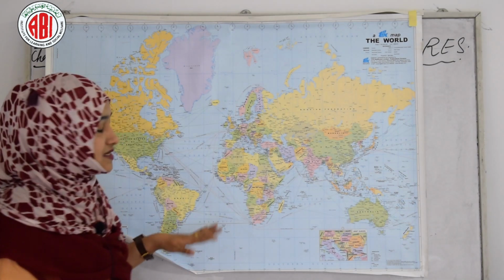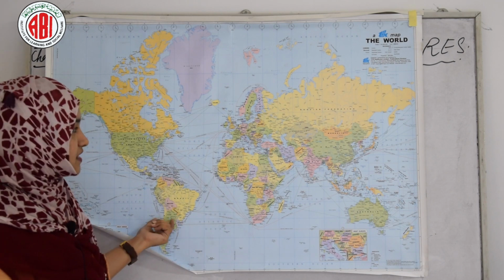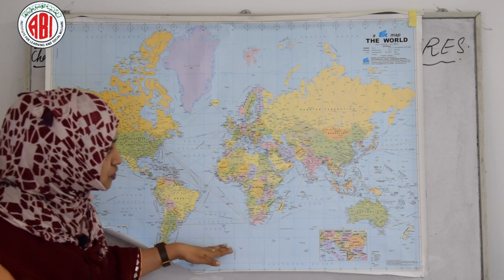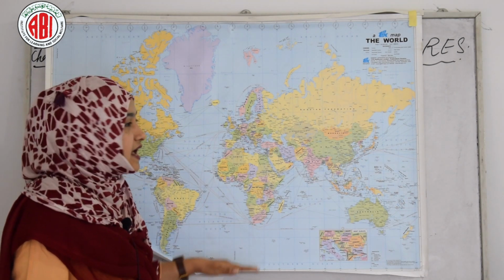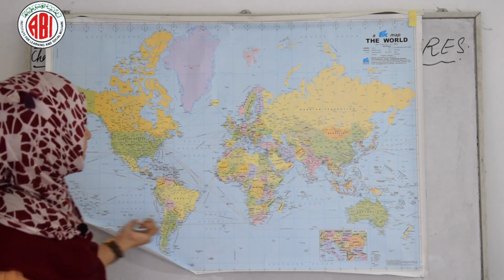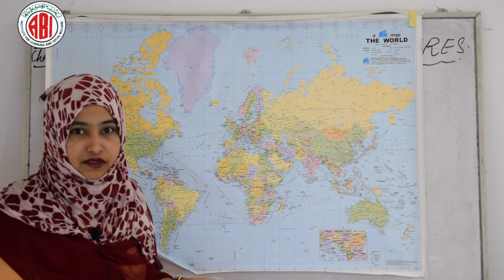Getting it? This map shows more important things, that is which place is situated where and what the location of that place is, how we can calculate and notice the location of any place on the map through imaginary lines, which we call longitudes and latitudes.